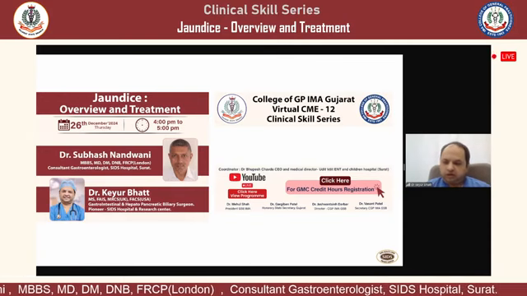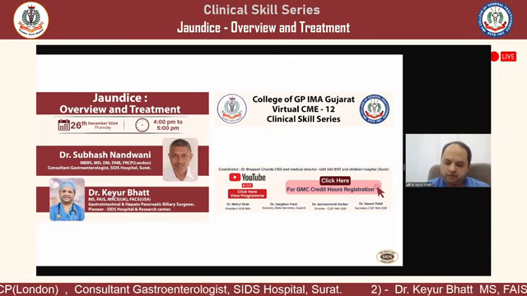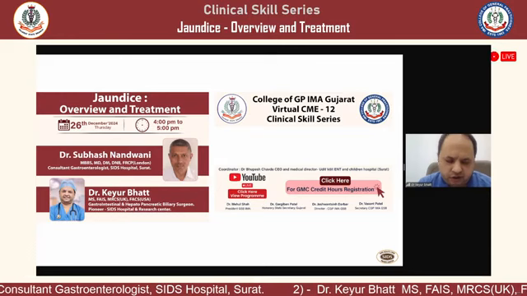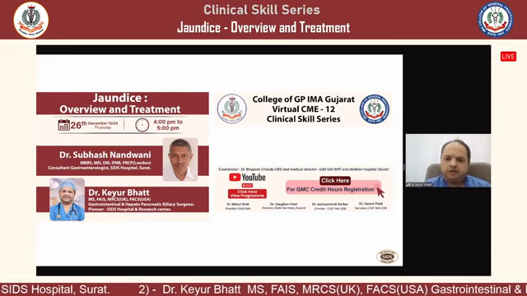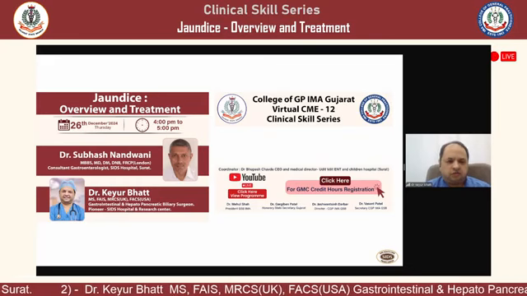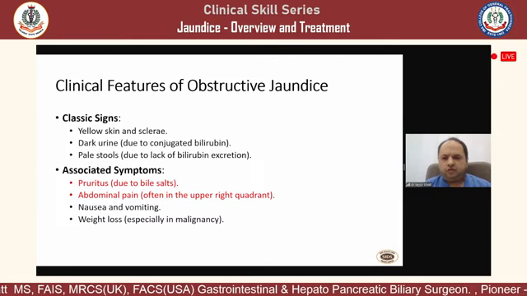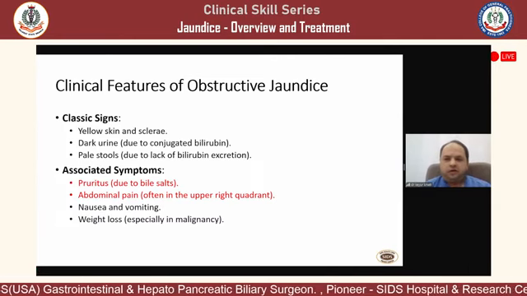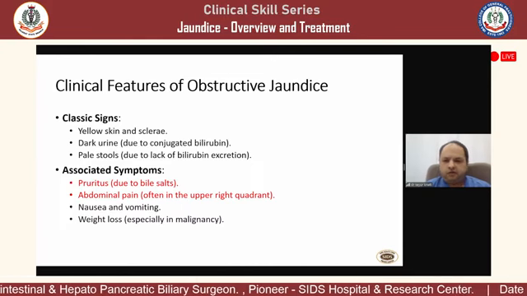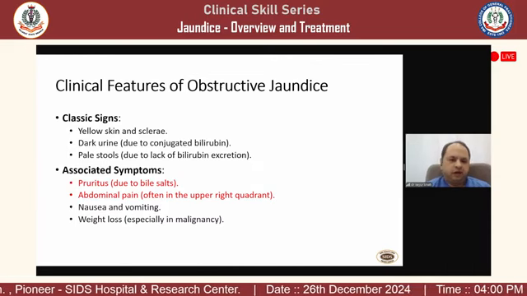So, as Dr. Subhash sir has already discussed quite a few points, we'll go ahead with the overview of obstructive jaundice, that is, surgical obstructive jaundice. We'll divide our talk of 20 minutes into two parts of 10 minutes each. The first part will be a little bit of theory, and the second part will cover the practical aspects that as general practitioners we all face in day-to-day life.